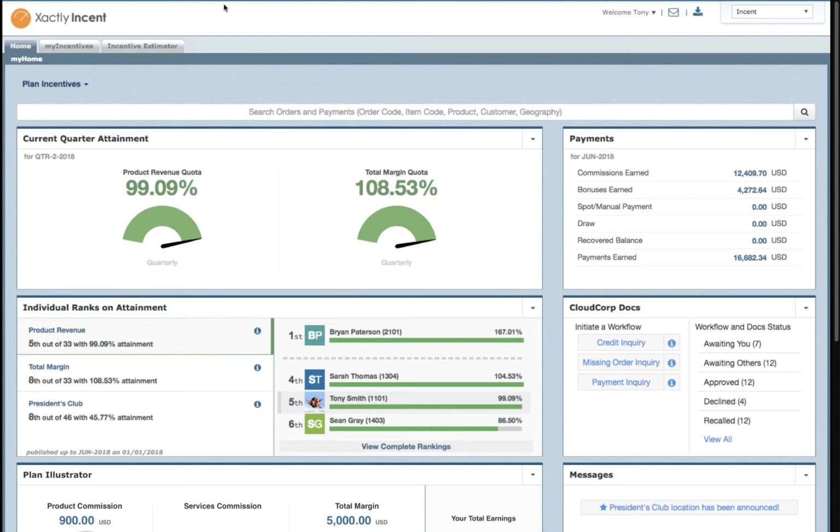The first thing we see is a set of dashboards, and in fact, the first one I see is this dashboard with his attainment levels. We want to ensure that the revenue goal and margin goals that are here are front and center for Tony. In fact, here he sees his $1 million of that $289 million number. We're trying to ensure that Tony can do his part to help us deliver on that as a company.